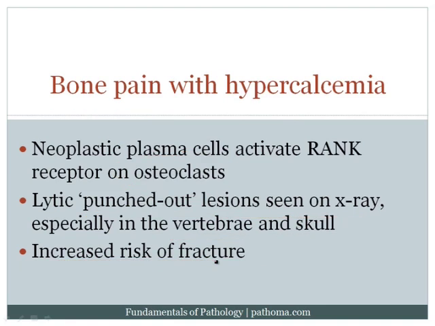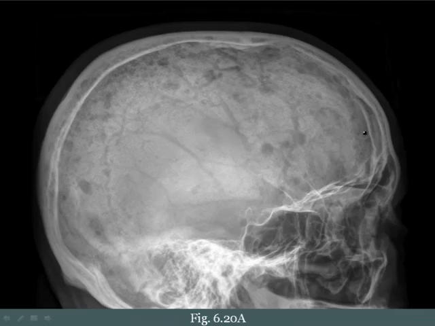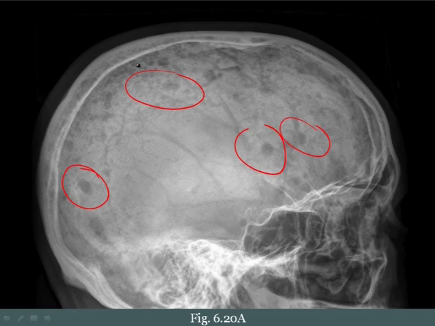So I would probably summarize this slide by just remembering that the plasma cells produce osteoclast activating factor, which, by the way, if you go back to biochemistry, activates the osteoclast via the RANK receptor, and that then subsequently is going to create all of the problems of bone that we are so classically used to identifying. For example, this is an X-ray, and we can clearly see that there are these circular regions of punched out bone on this X-ray, highly associated with multiple myeloma.